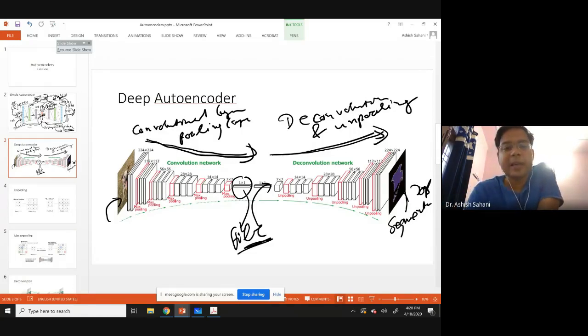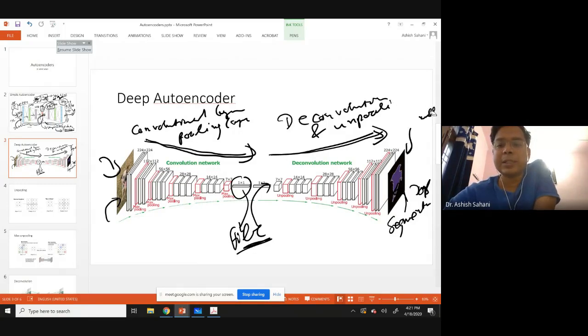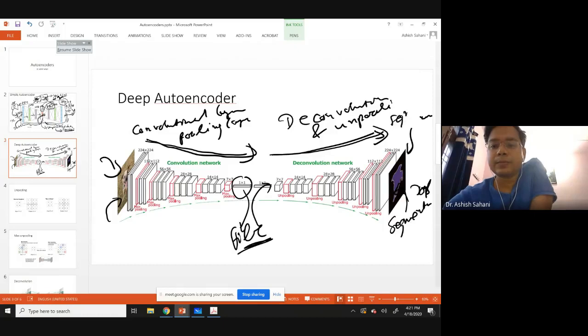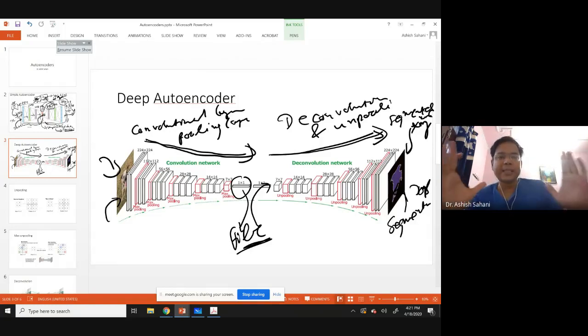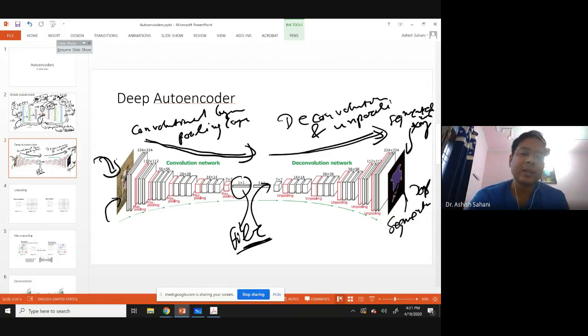For example, if you have an X-ray or some kind of CT scan, and you want to do a segmentation of that, then you put that X-ray image here, and you put the segmented X-ray or segmented CT scan here. Both should be matching with each other. For example, you took an X-ray, you gave it to the doctor, he segmented it, and you put that segmented image here, and then you train this network.